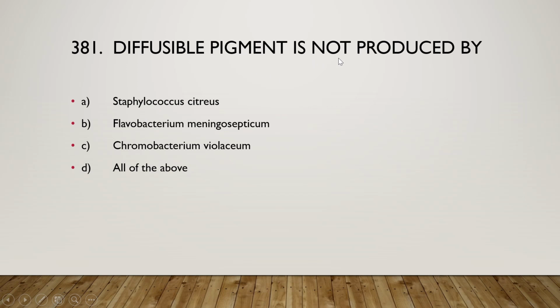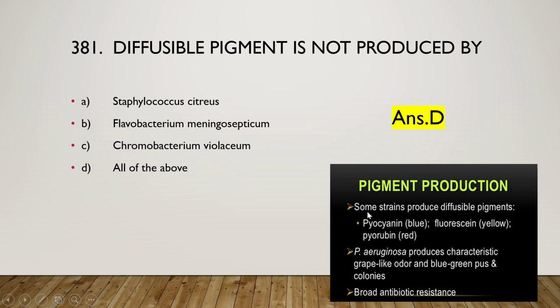Next one is: diffusible pigment is not produced by Staphylococcus citreus, Flavobacterium meningosepticum, Chromobacterium violaceum, or all of the above, and the right answer is option D, all of the above cannot produce diffusible pigment. Some strains produce diffusible pigments such as phycocyanin, fluorescein, or pyorubin. Pseudomonas aeruginosa produces a characteristic grape-like odor and blue-green pus and colonies.